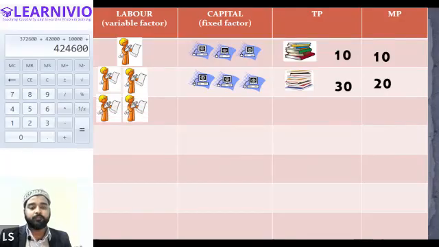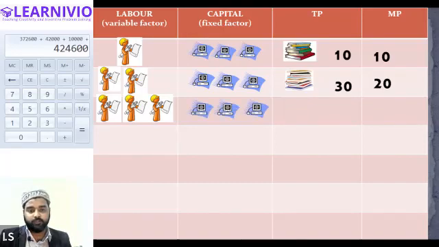Now what will happen if we add the third labor? Now there are three machines and three labors in the business. When he is added, all the machines will be getting used, and because all the machines are in the process of production, the total production will increase from 30 to 60.